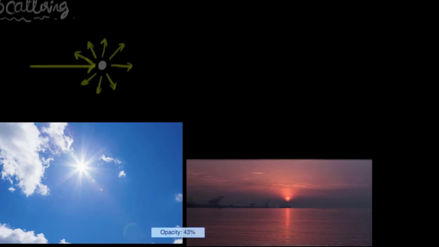Well, the short answer for this is because the molecules of our atmosphere, like the nitrogen molecules or the oxygen molecules, tend to scatter blue light more than red. So let's explore this in a little bit more detail. We've talked about scattering of light in previous videos.